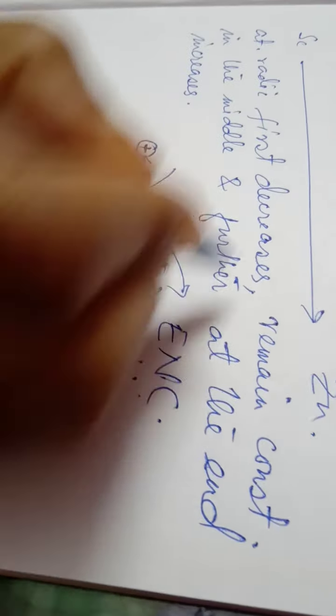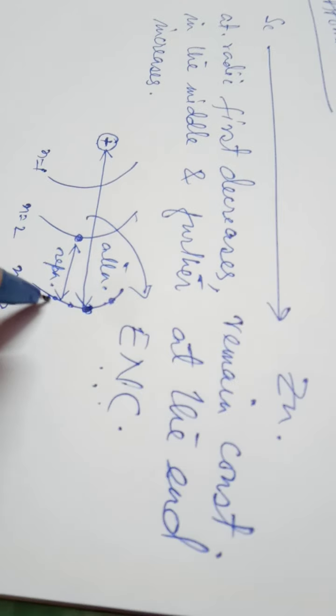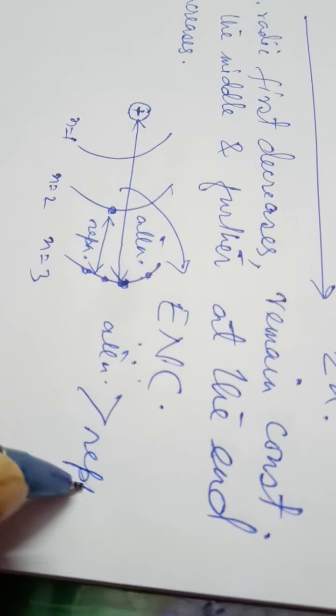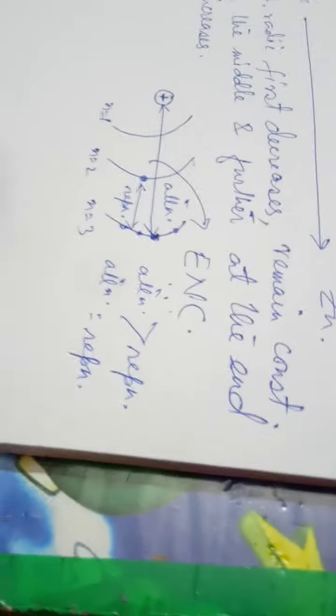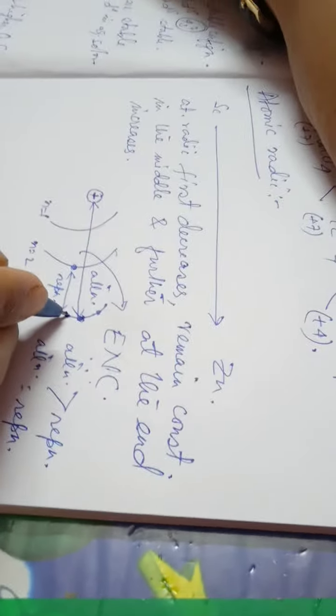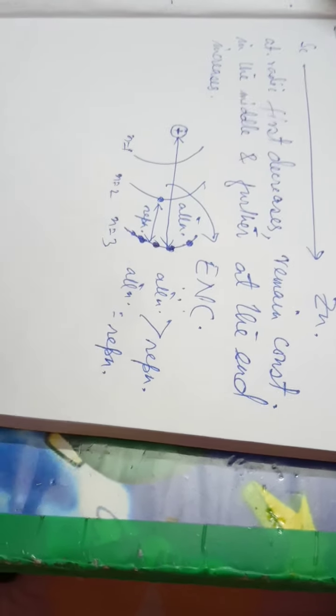Then in the middle of the series, where manganese, iron and cobalt are, the number of electrons is increasing. First attraction is greater than repulsion, then attraction will be equal to repulsion. So there is attraction and also repulsion, so it remains constant. Atomic radius becomes constant in the middle. And further, at the end towards copper and zinc, the number of electrons is increased more and more.